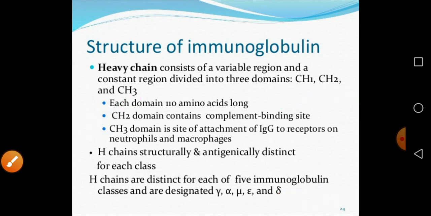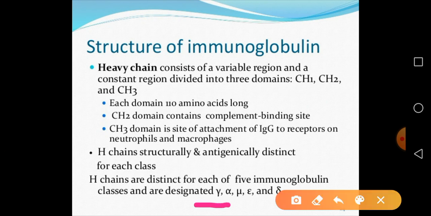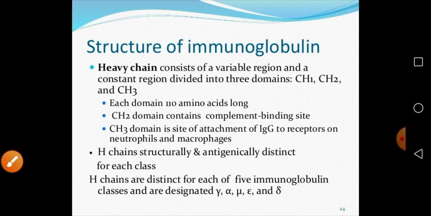Now you can see the H chains have different distinct conformations. There are 5 immunoglobulin classes on the basis of this H chain, like alpha, gamma, mu, epsilon and delta. So these are the conformations of the H chain.